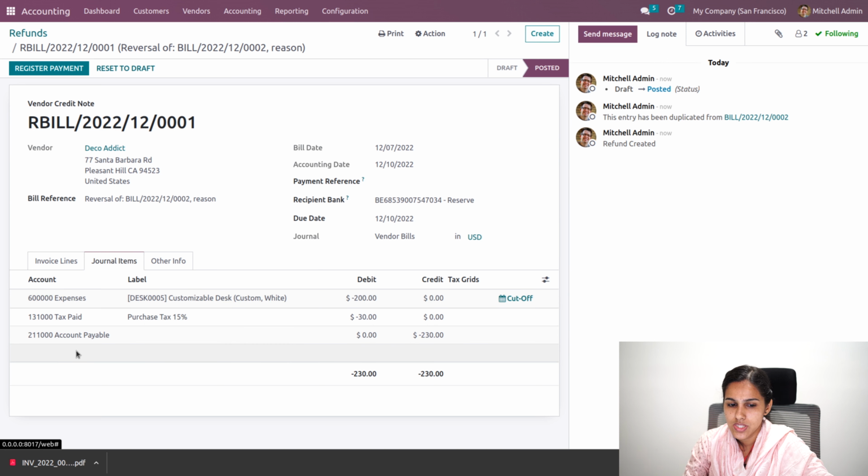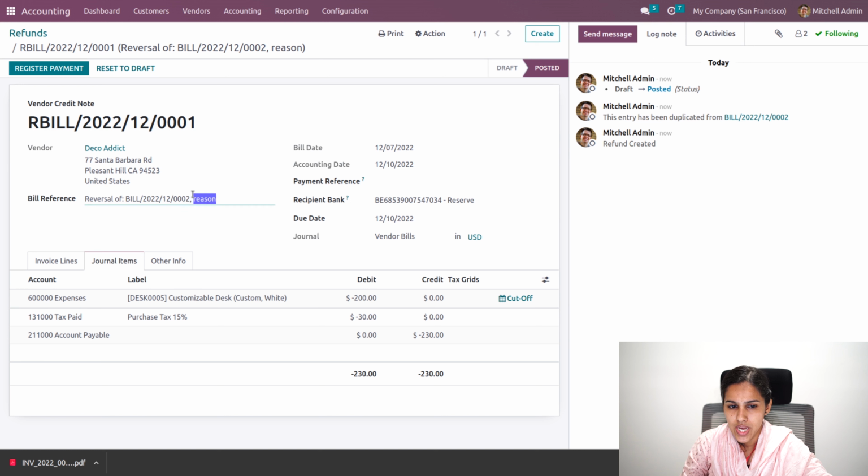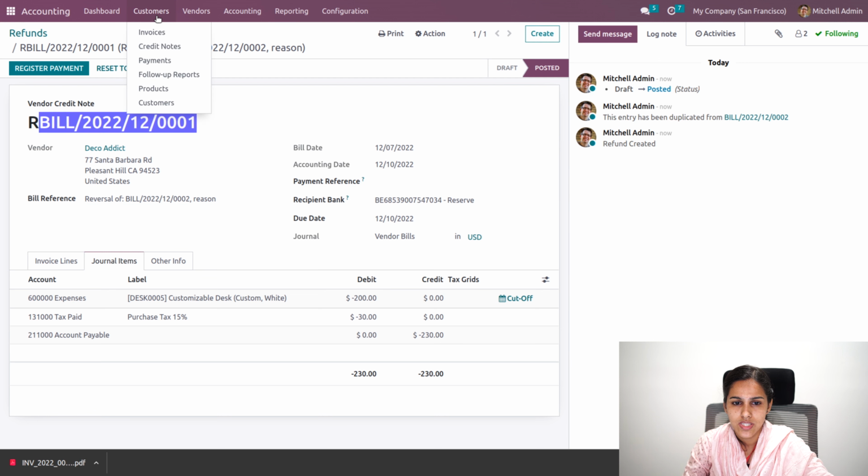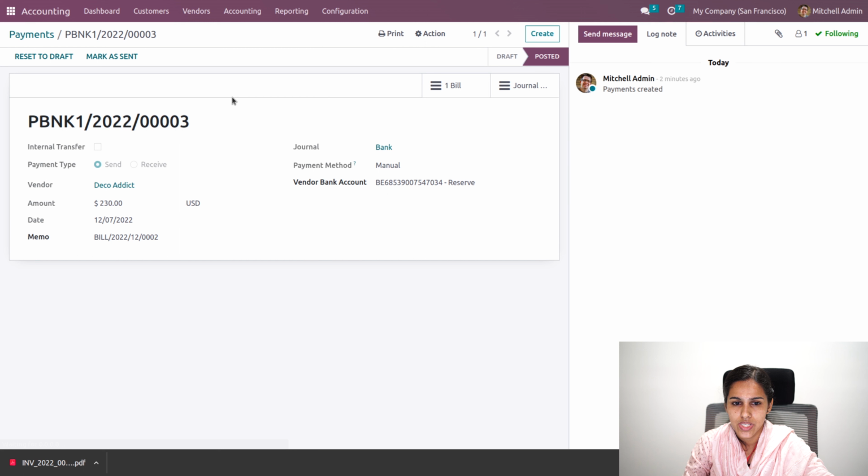That is, the expense account is debited, tax is debited, and accounts payable is credited. And here you can see the bill reference as the reversal of that particular bill, and the reason will be added. So it will be easy to understand which bill this reverse bill is generated for and what the reason is. You can see these things from here itself. And also we'll be having the payments, where the payment details can be seen over here, and we'll be able to create a new payment as well.